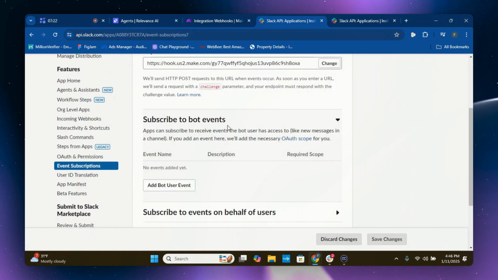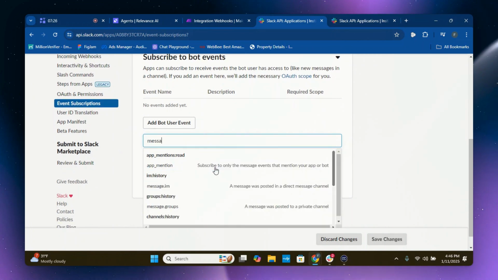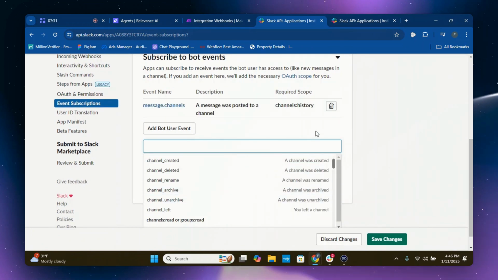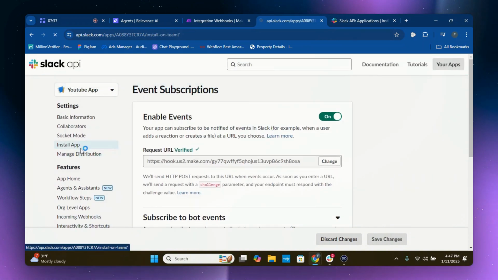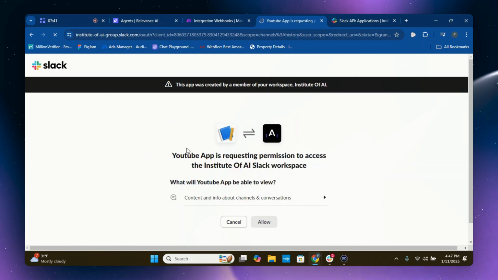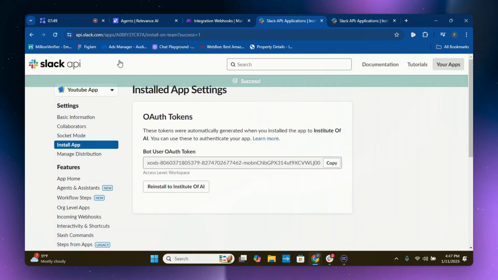Okay. And after this, you're going to want to go to subscribe to bot events. You're going to add bot. Then you're going to go to message channels. You want to click here. You're going to want to click save changes. You're going to want to go up to install app, then install to Institute of AI. Then you want to click allow. Perfect. The app was installed in Institute of AI.